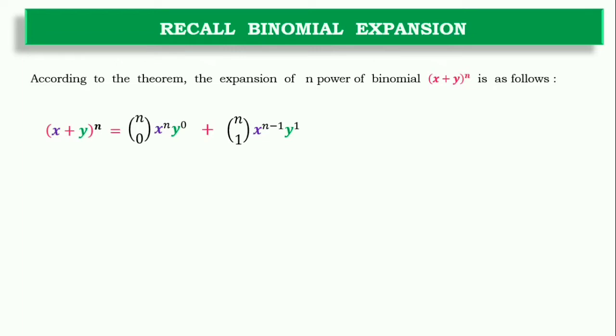And we can interchange also, x can be replaced by y and so on. So this will continue up to the power n, so it will be n plus 1 terms in total.